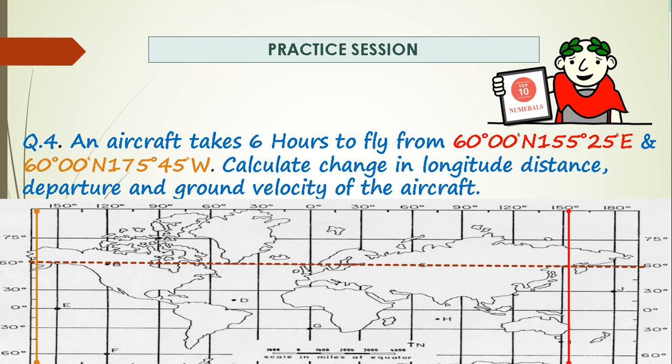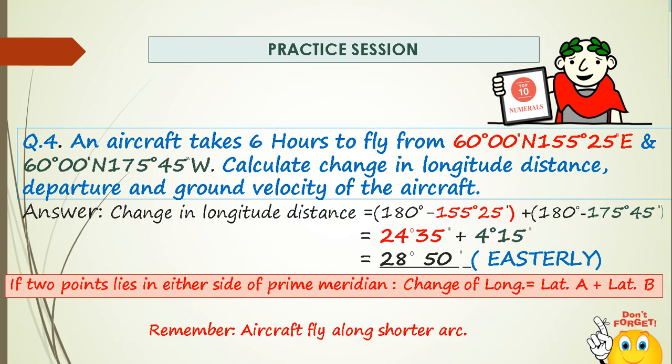So there are two possible ways. One is the shortest one, that is from 155 degrees going towards the east, and then it will join the destination. The other is from 155 degrees moving towards the west side. It cannot go west because we have to take the shortest distance. So answer, change in longitude: 180 degrees minus 155 degrees 25 minutes plus 180 degrees minus 175 degrees 45 minutes.